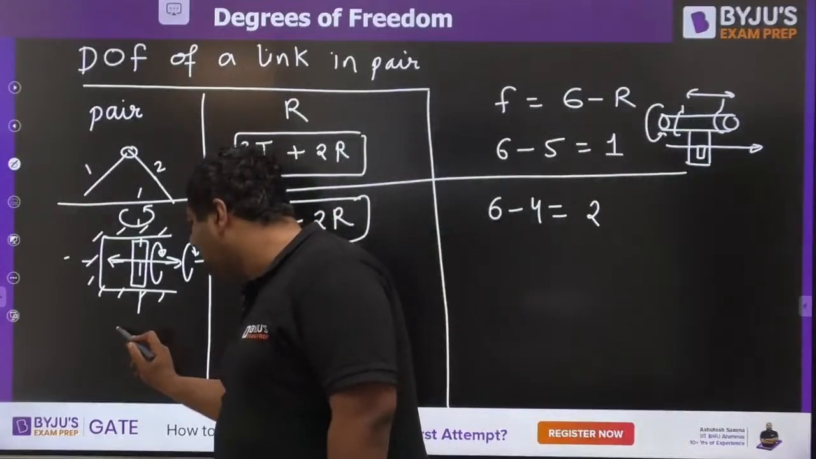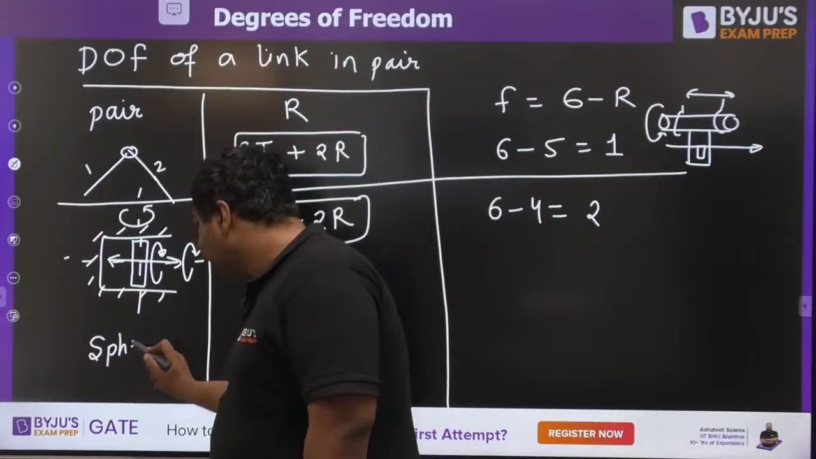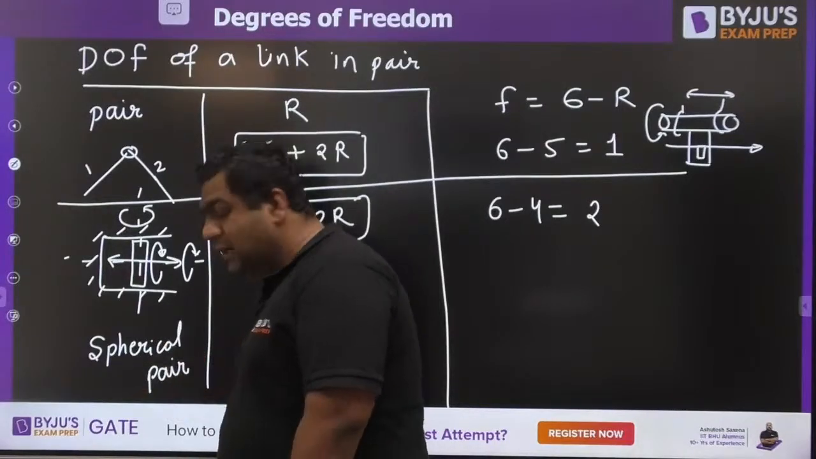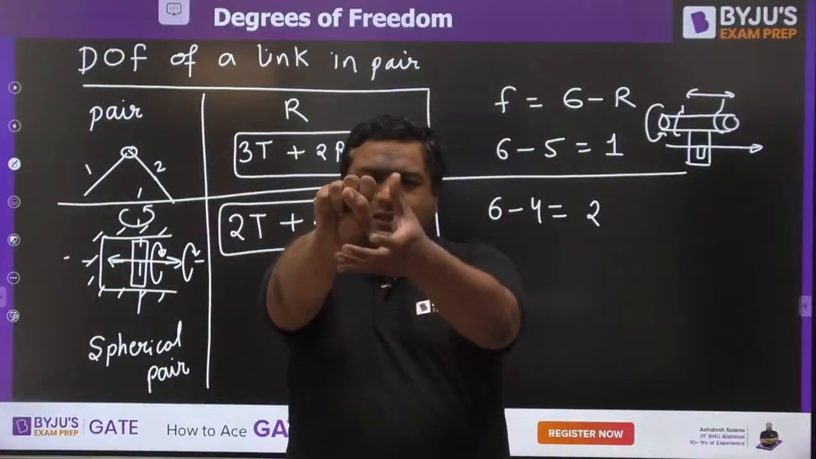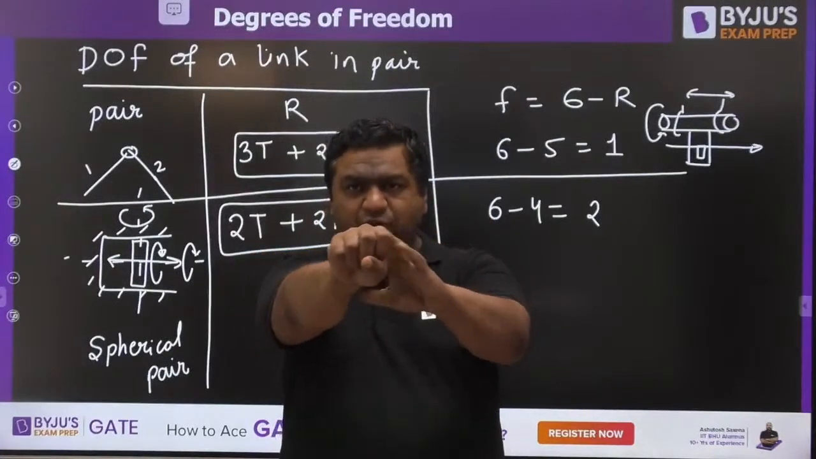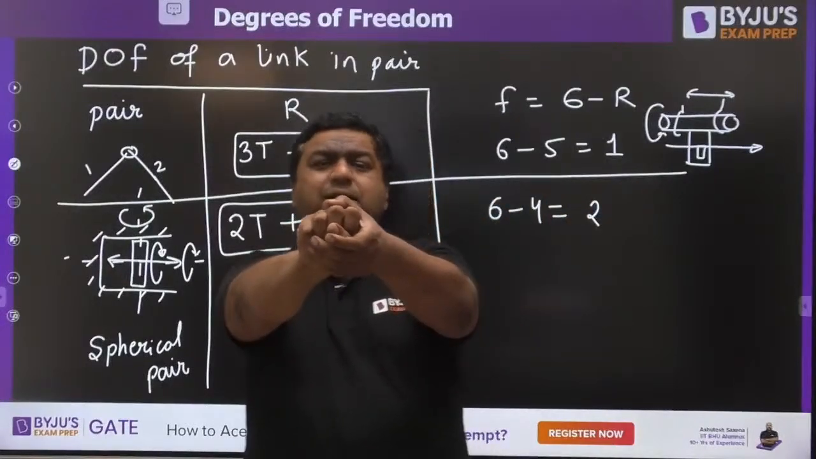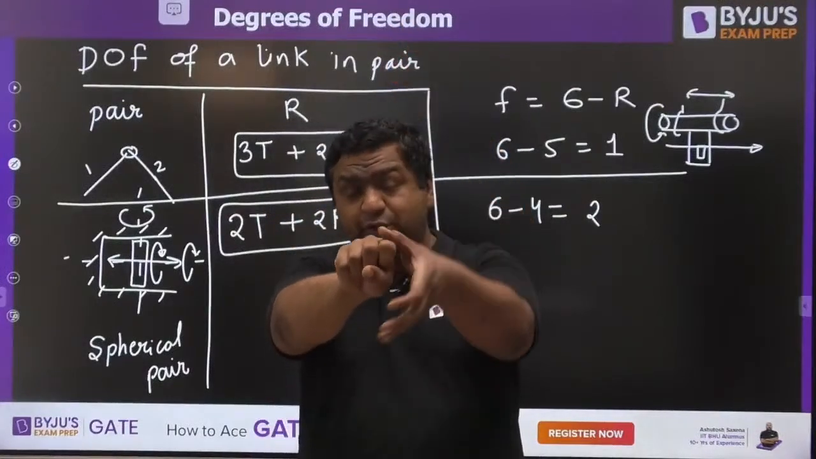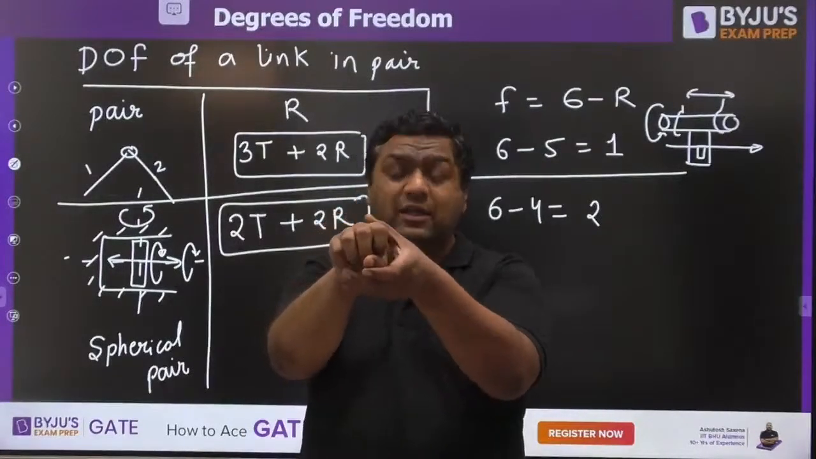My dear, the third case is the spherical pair you have seen. Let us say you have the spherical pair like this. If you see the connection between your hand and the arm, if you try to translate in X direction, this translation will not be possible. If you try to translate it in Y direction, it is not going to be possible. Translating in Z direction will not be possible either.